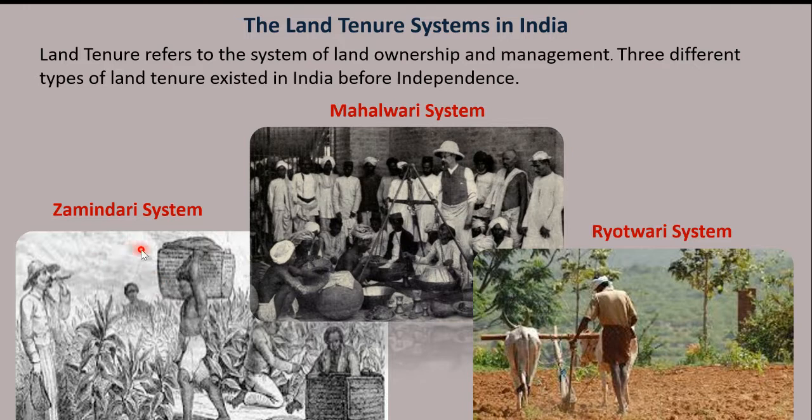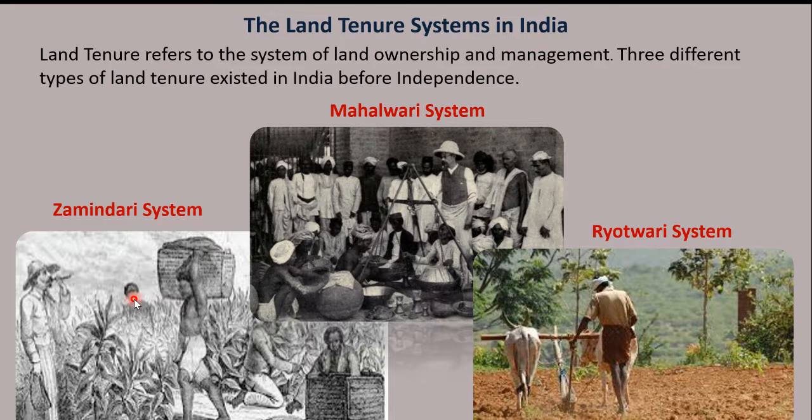You can say Zamindari system or permanent settlement system. It was introduced by Lord Cornwallis in 1793. This system was created by the British East India Company in 1793. Lord Cornwallis introduced the Permanent Settlement Act.